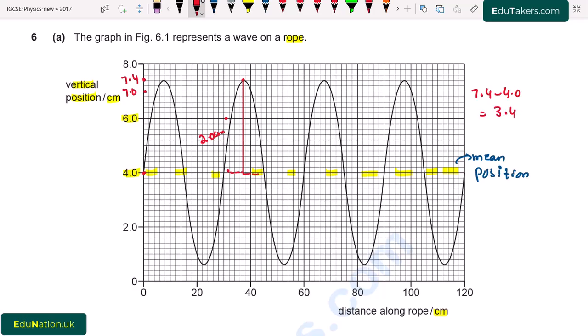I write here the amplitude of this wave is 3.4 centimeter.